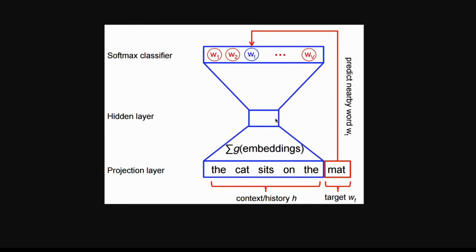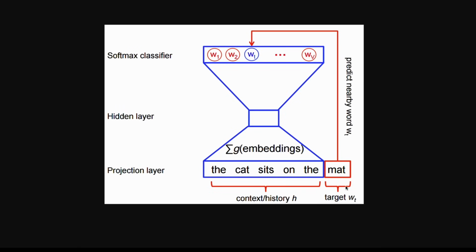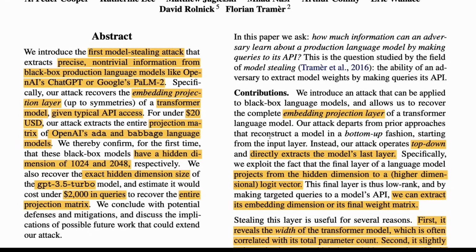The hidden layer projects up to a higher dimension layer. So the logit vector is the higher dimension, and the hidden dimension is the lower, smaller dimension.